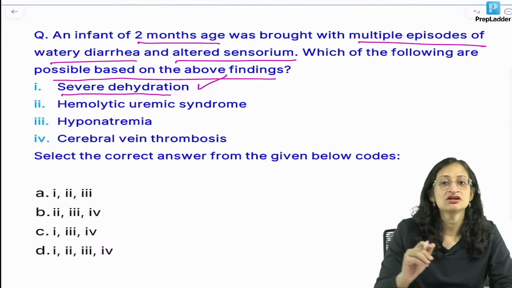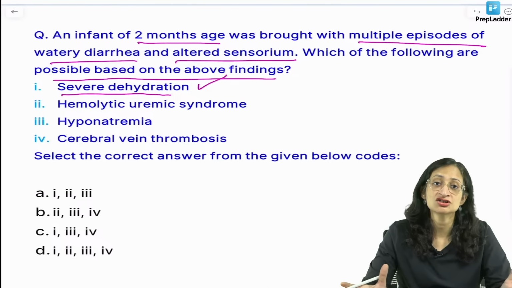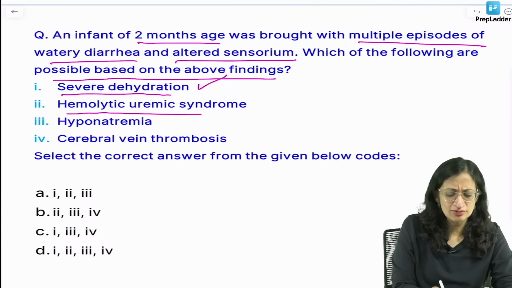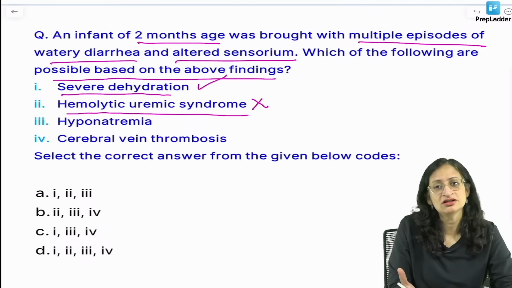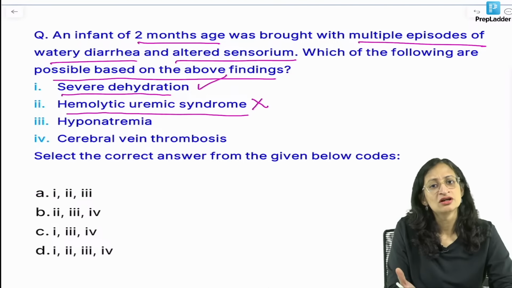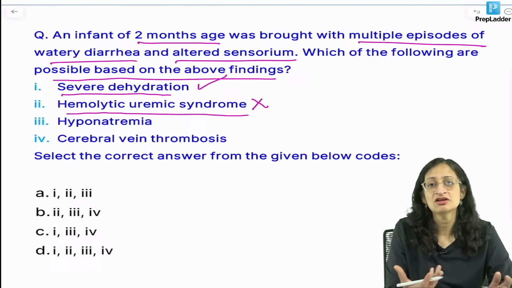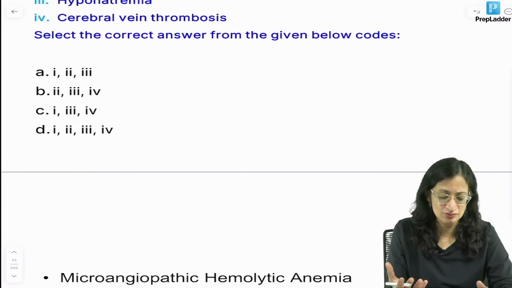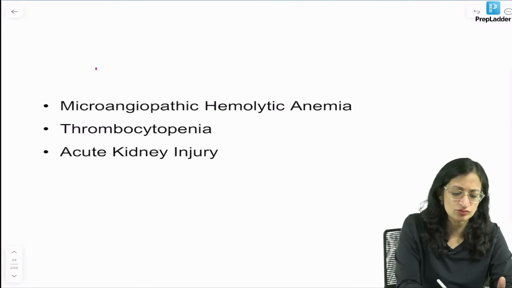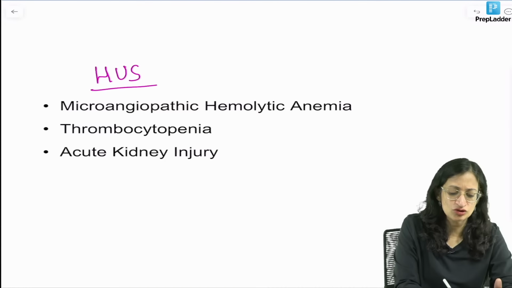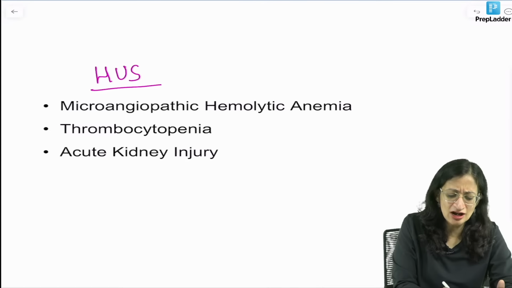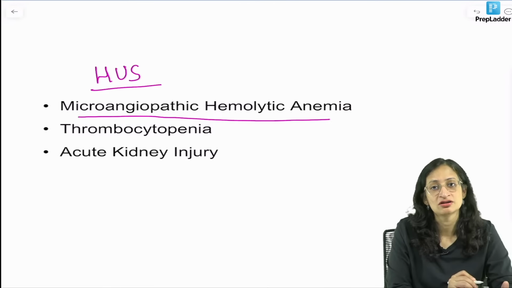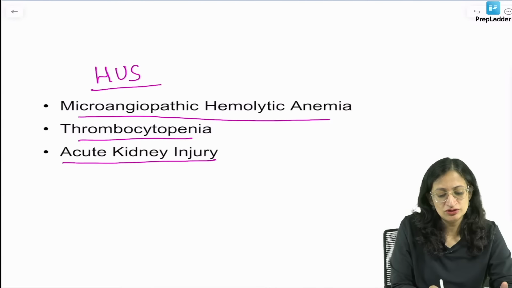Yes, we know in severe dehydration the child would be lethargic, can even be comatose. Okay. Can it be hemolytic uremic syndrome? So, hemolytic uremic syndrome usually does not cause altered sensorium. Okay, usually it will not, but if there is severe uremia, it may sometimes cause. What is hemolytic uremic syndrome, by the way? So, HUS or hemolytic uremic syndrome again is a triad. Okay, so it is a triad of microangiopathic hemolytic anemia, thrombocytopenia and acute kidney injury.